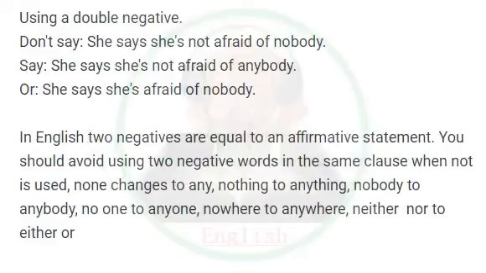Using a double negative. Don't say, she says she's not afraid of nobody. Say, she says she's not afraid of anybody. Or, she says she's afraid of nobody. In English, two negatives are equal to an affirmative statement. You should avoid using two negative words in the same clause when not is used. None changes to any, nothing to anything, nobody to anybody, no one to anyone, nowhere to anywhere, neither nor to either or.